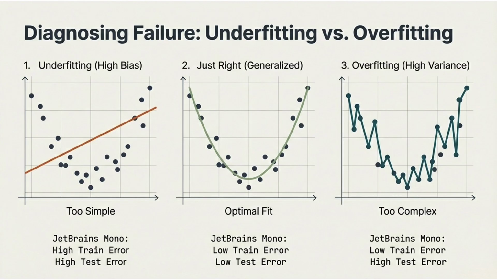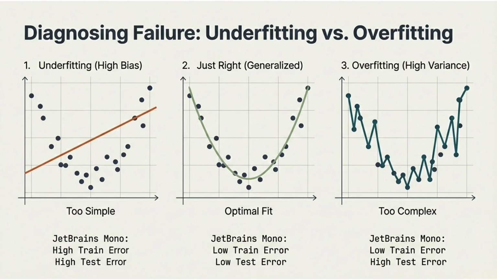In the center is the ideal scenario, the best fit. The model is complex enough to learn meaningful patterns but simple enough to generalize. This balance produces low error on both training and test sets. We also see overfitting or high variance. Here, the model is too complex and starts memorizing noise instead of learning the true pattern. Training error is low, but test error is high.